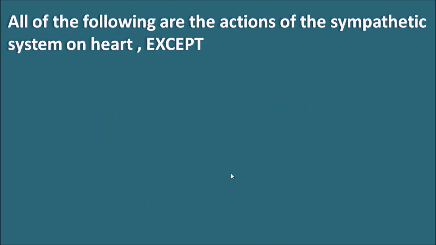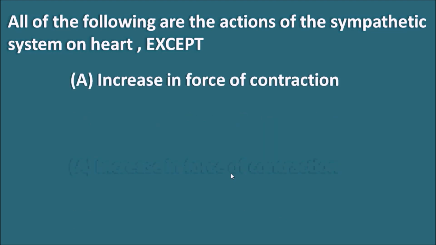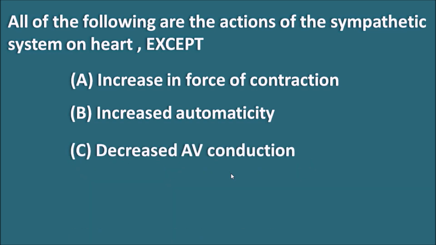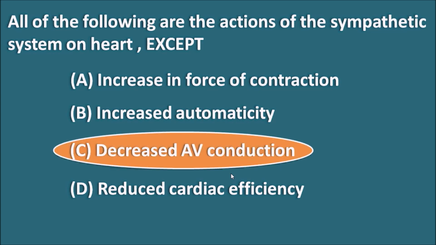All of the following are the actions of the sympathetic system on the heart except. Options are A. Increase in the force of contraction. B. Increase in the automaticity. C. Decreased AV conduction. And D. Reduced cardiac efficiency. So sympathetic system can stimulate the heart, thereby it can increase the rate and force of contraction, automaticity. But the decrease in the AV conduction is not the action of the sympathetic system. Actually, this is the action of the parasympathetic system.